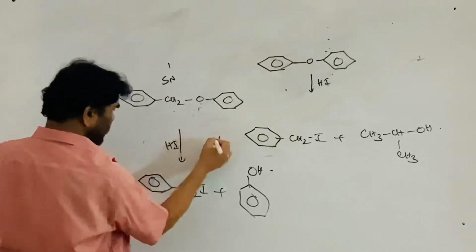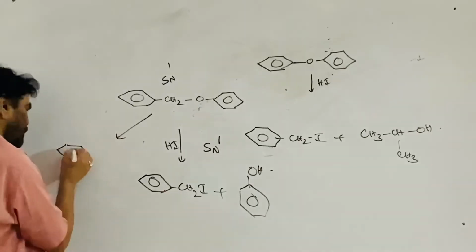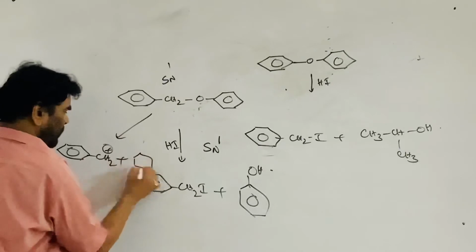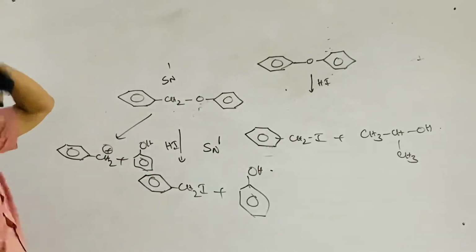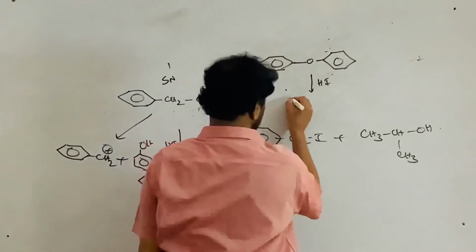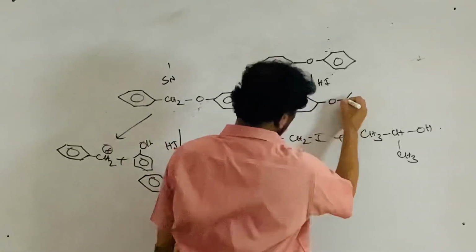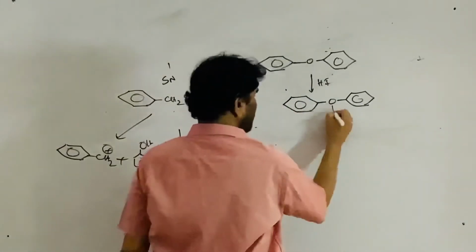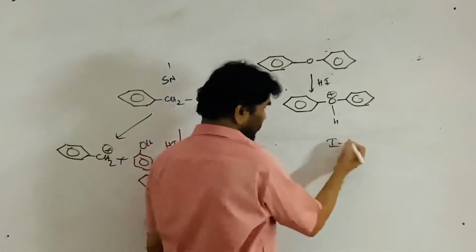It is converted to the benzyl carbocation and phenol. HI protonates this. Same way, no new mechanism; same thing I am writing again and again. This is protonated, this is formed. But iodide is waiting for this.